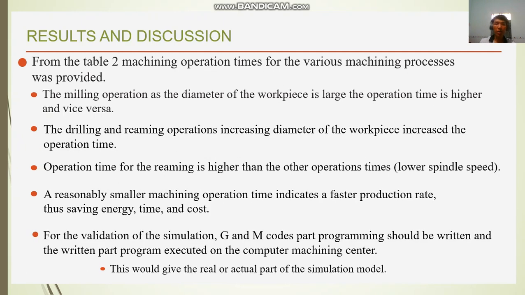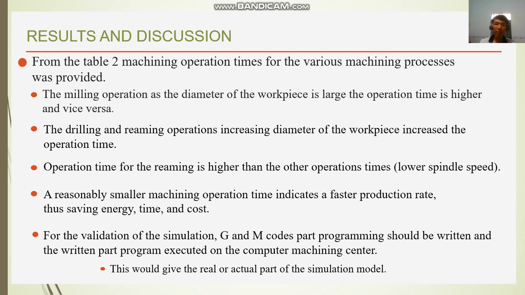From the two machining operations, operation times for the various machining processes were provided. For the milling operation, the smaller the diameter of the workpiece, the higher the operation time, and vice versa. For the boring and drilling operation, increasing the diameter of the workpiece increases the operation time.